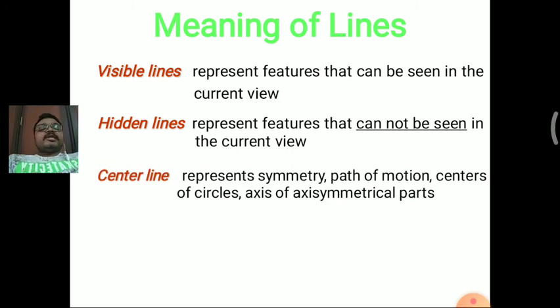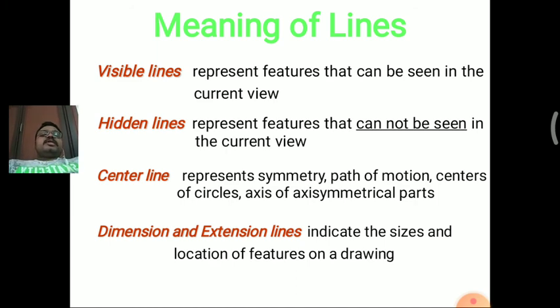Next one is the center line, that is the axis line. This represents symmetry, path of motion, the center of circles, or axis of symmetrical parts. We can use it for axis purposes, or for defining the centers of circles also.